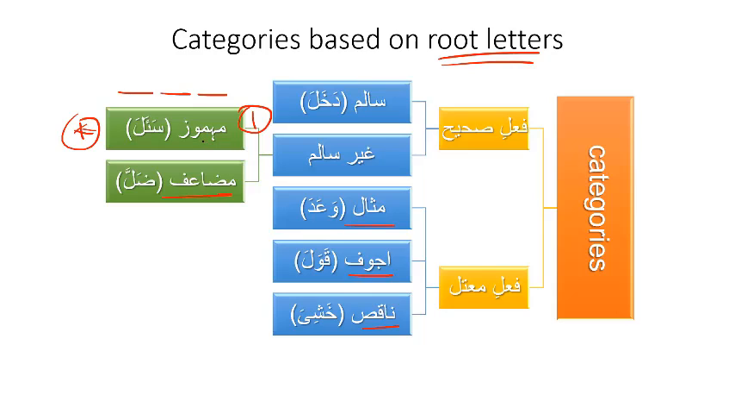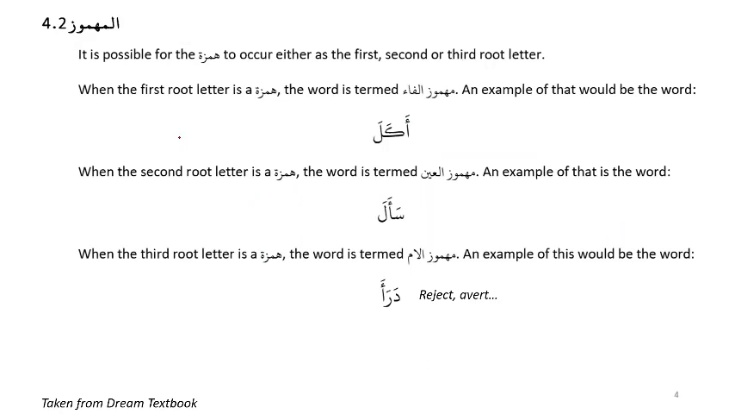Mahmuz comes from hamza. So when one of the root letters is a hamza, such as sa'ala, with sa'ala the middle letter is a hamza. So the name of this sort of irregularity is mahmuz. Okay, so it is possible for the hamza to occur either as the first, second, or third root letter. When the first root letter is hamza, the word is termed mahmuz al-fa.